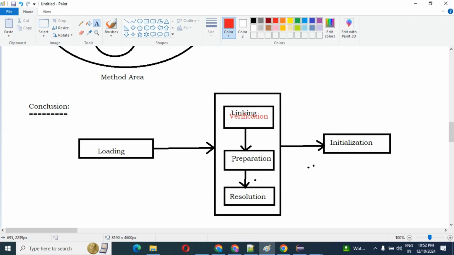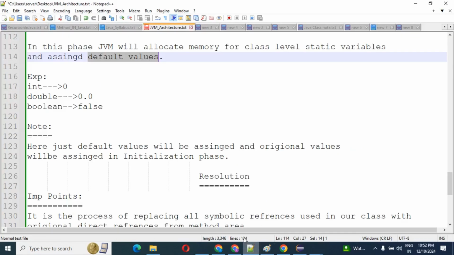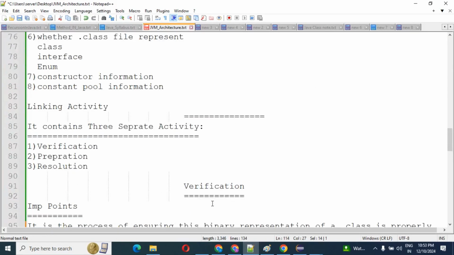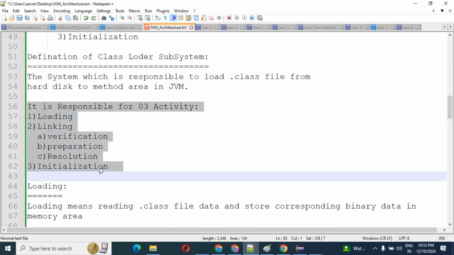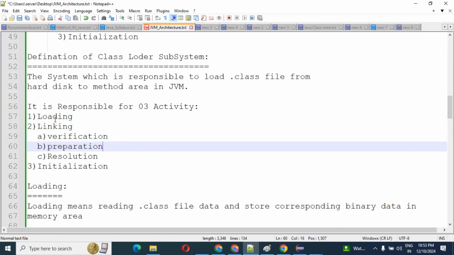So this complete diagram is discussing this thing: three activities, loading, linking, and initialization. How do these three parts act as a class loader?